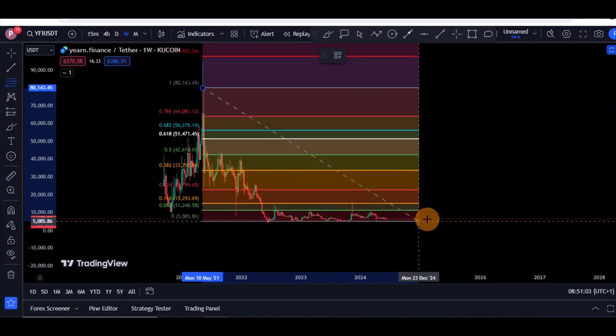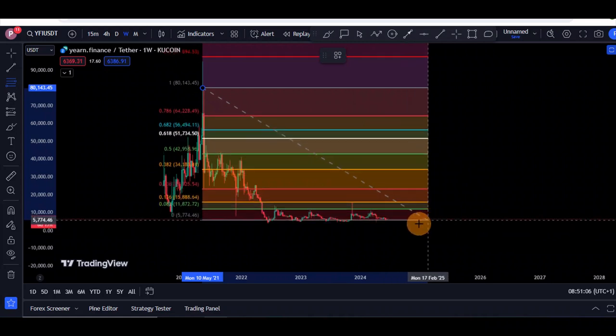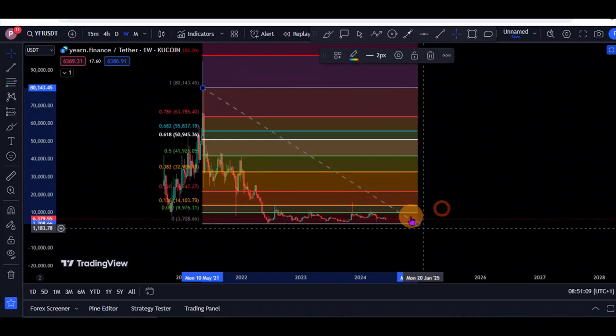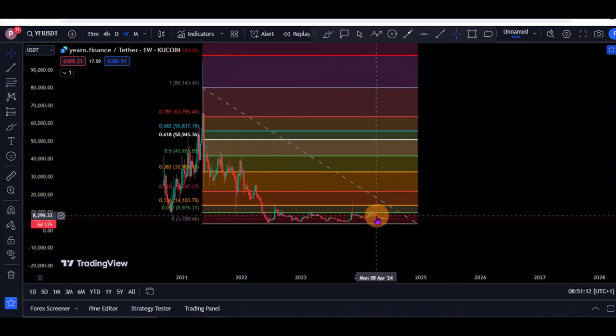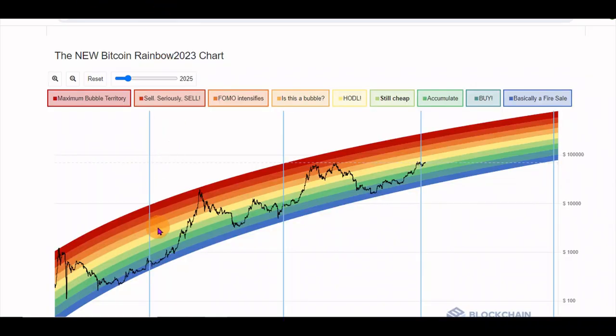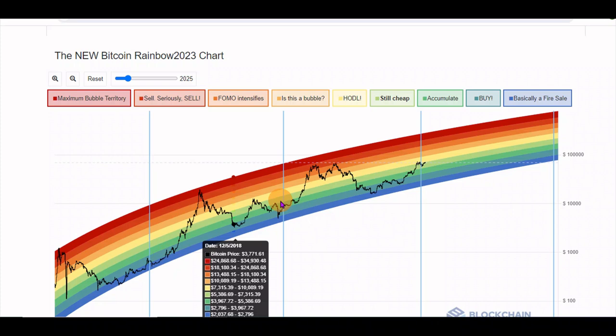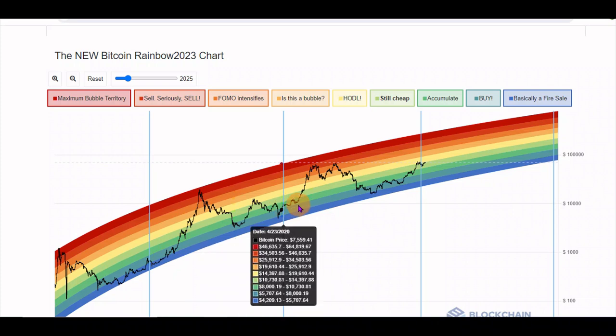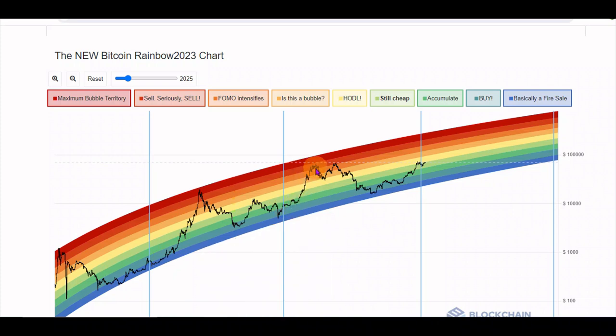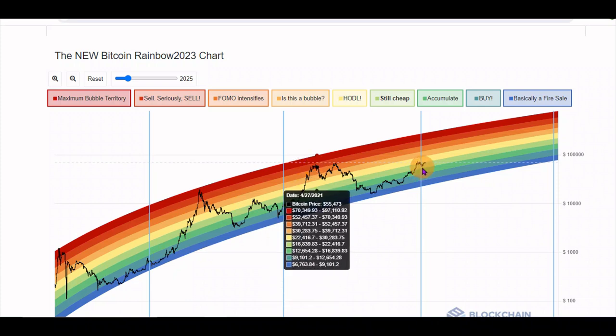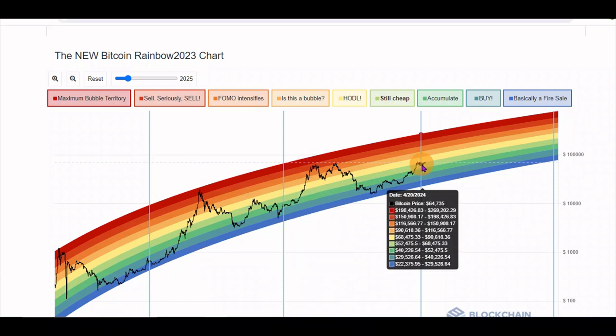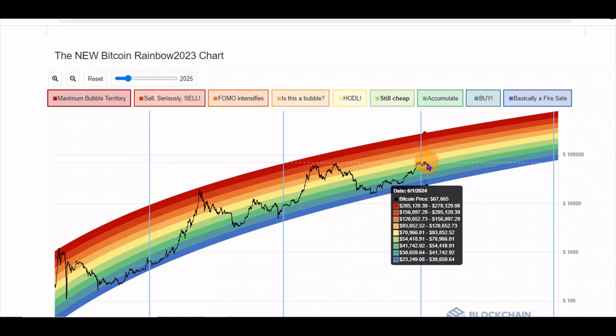Like we did last month, we were saying that for our YFI, we are expecting some sort of consolidation throughout the month of May through June. And basically that was because of our rainbow chart or our R model. We're saying after the halving, we saw 3 months of consolidation before we saw this bull market. In 2020, we saw these 4 months of consolidation before we saw this bull market. So we said in 2024, expect a minimum of 4 months, which is April, May, June, and July before we see any sort of breakout to the upside.